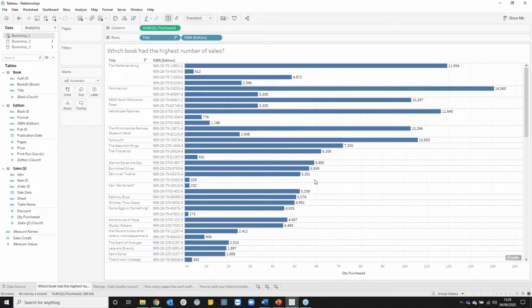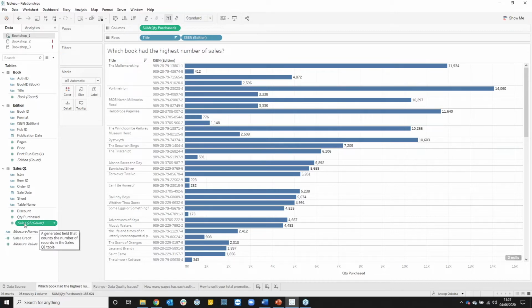My second question was how many transactions took place. Another thing you'll notice is no longer do we have our number of records field in our data pane. These have now been replaced by what we call count fields. So we've got a count field for each logical table.